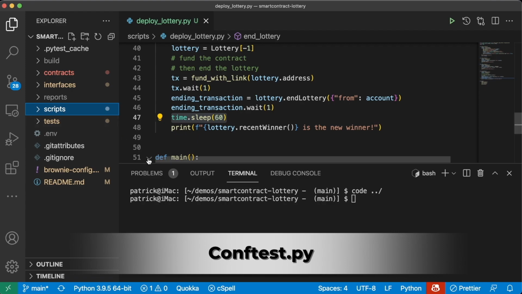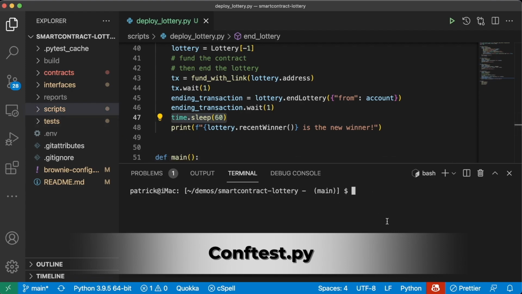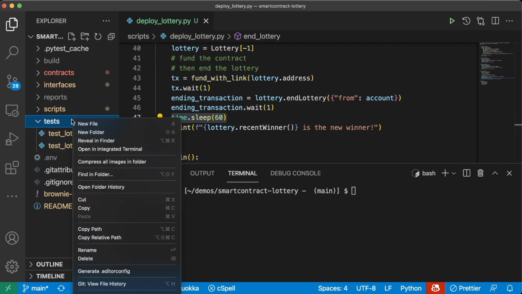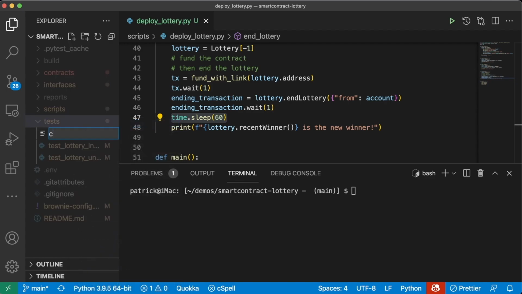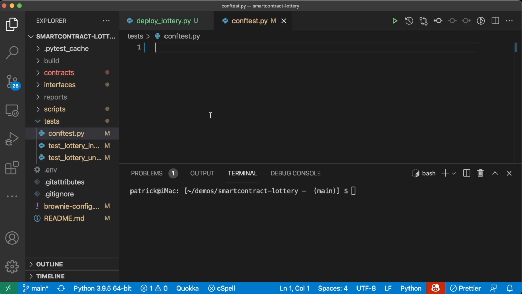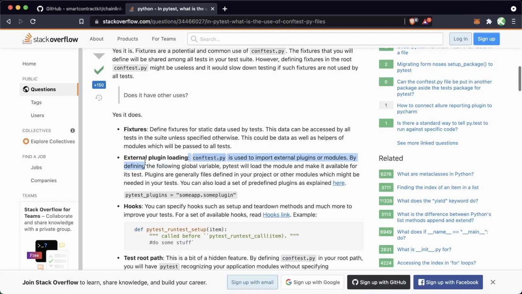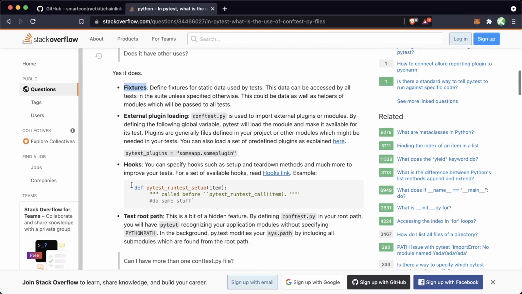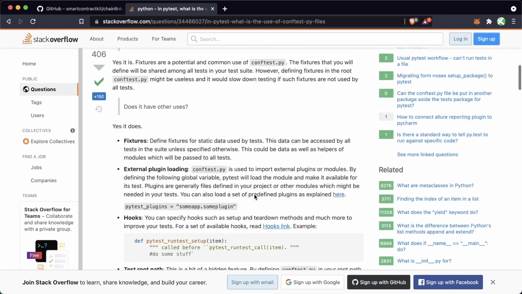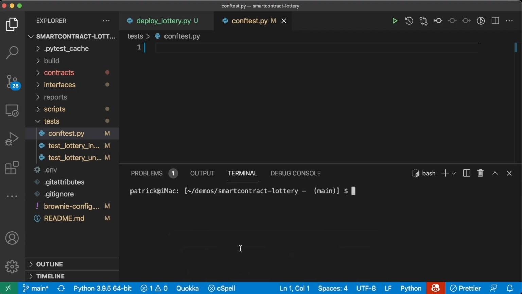Now, one additional piece that I want to talk about before we jump off here is, again, in our testing. A file that you're often going to see is what's called conftest.py. Python automatically knows to look for this conftest file, and we'll grab different functions from it. We can also add external plugins, fixtures, hooks, testing root path. It adds a lot of really fantastic features and is a common thing that you'll see. We skipped over it in here for simplicity, but in future projects, you'll probably see this conftest file, which has a lot of really nice testing configuration pieces in it.